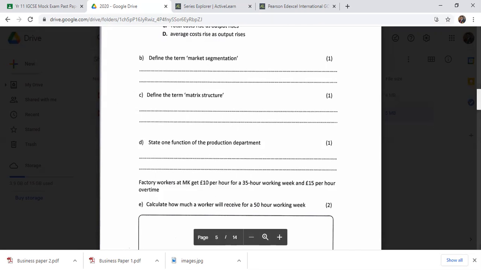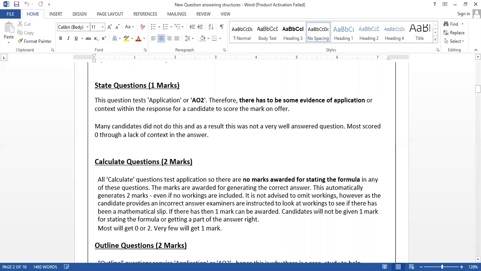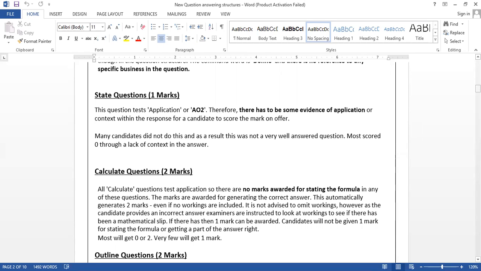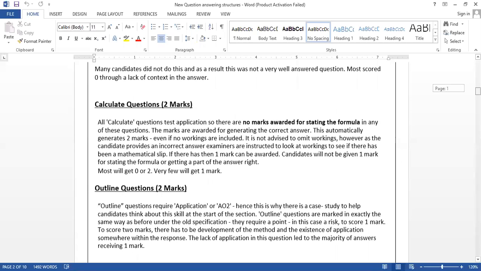Now let's go to the other type of question that we're using. The third type of question is a calculate question. Normally, calculation questions are there in every paper right now. You can see calculation of break even, calculation of the gross profit margin, calculation of the net profit, operating profit margin, calculation of percentage increase of the sales. You can see the calculation of the break-even point.